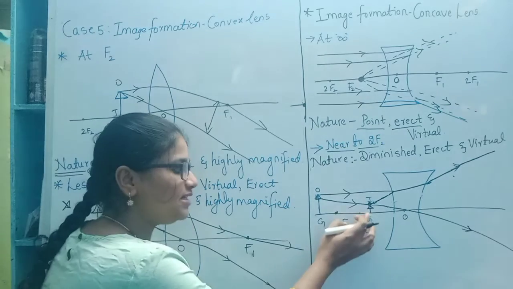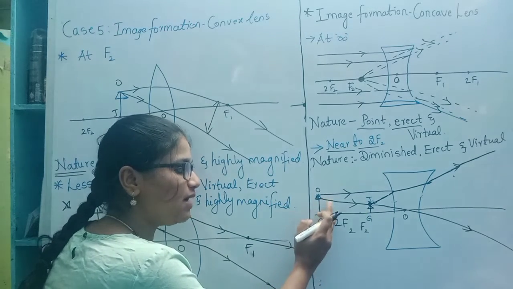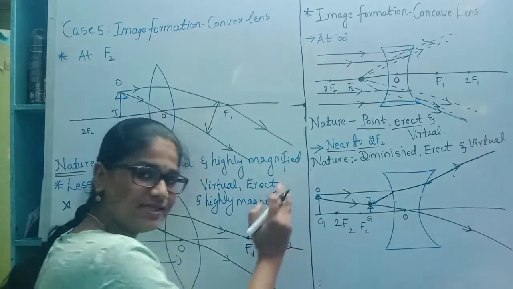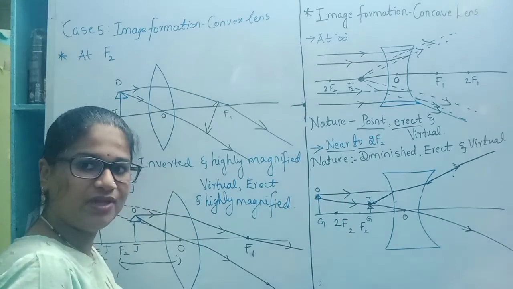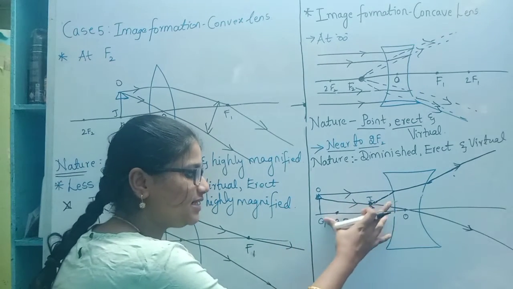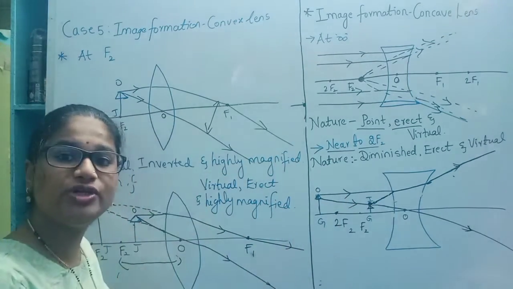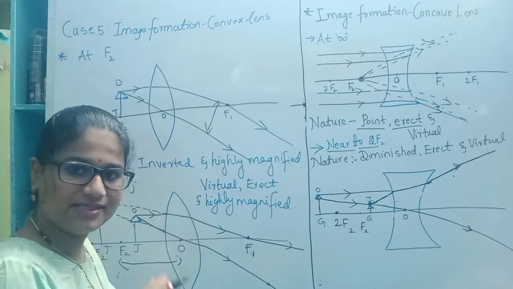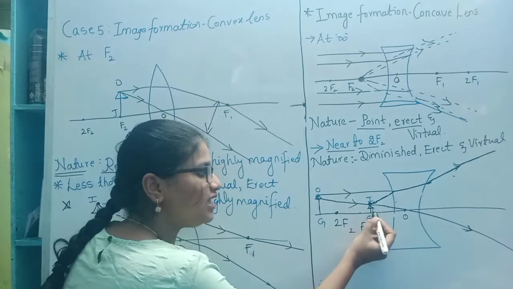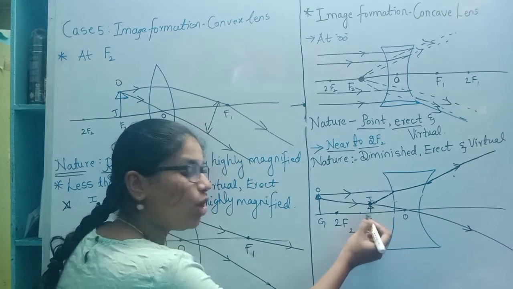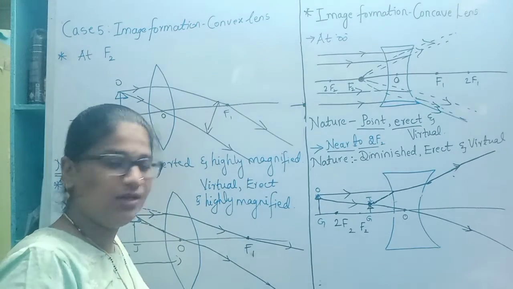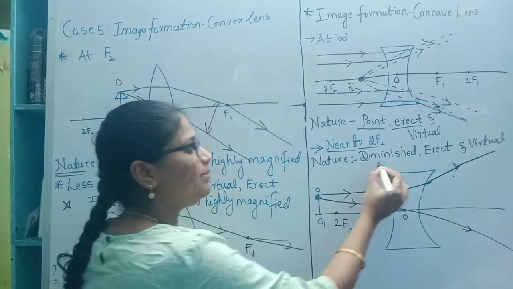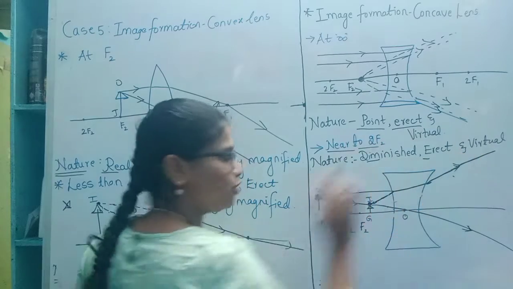You can see that as the object is coming nearer to the lens, the image is also formed nearer to the lens. As the object distance decreases, the image distance from the lens is also decreasing. And here the image is diminished but not a point. It is smaller in size, but it is not a point image. So here the nature of the image will be diminished, erect and virtual.